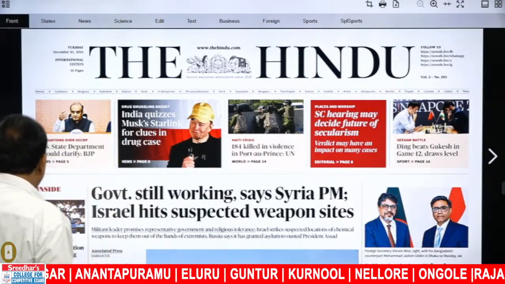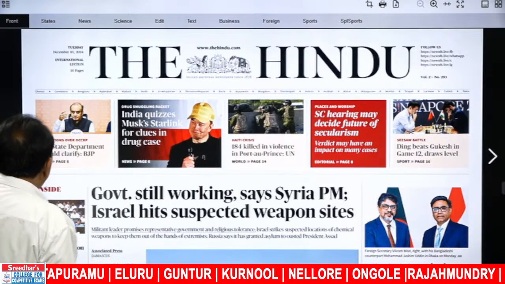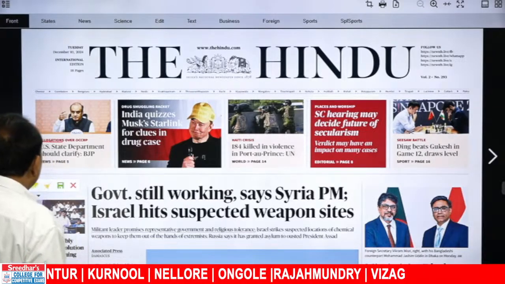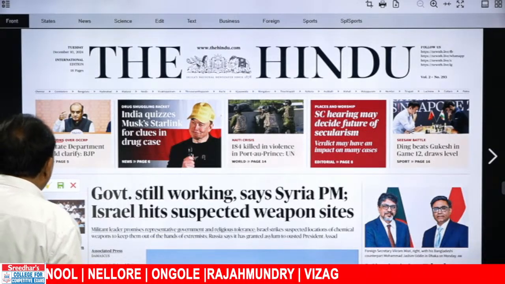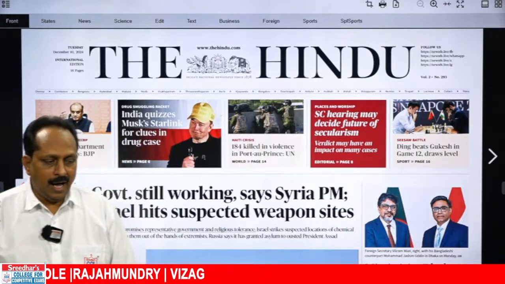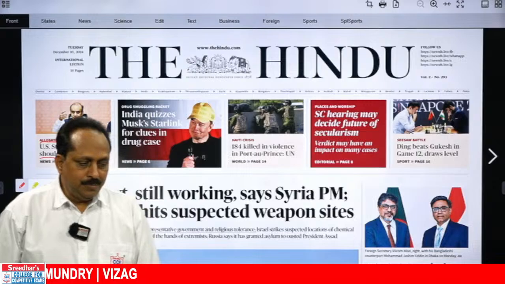What is the first one here? Allegations over OCCRP. US State Department should clarify. There are two words you have to focus on. First one, allegations. Allege means what?